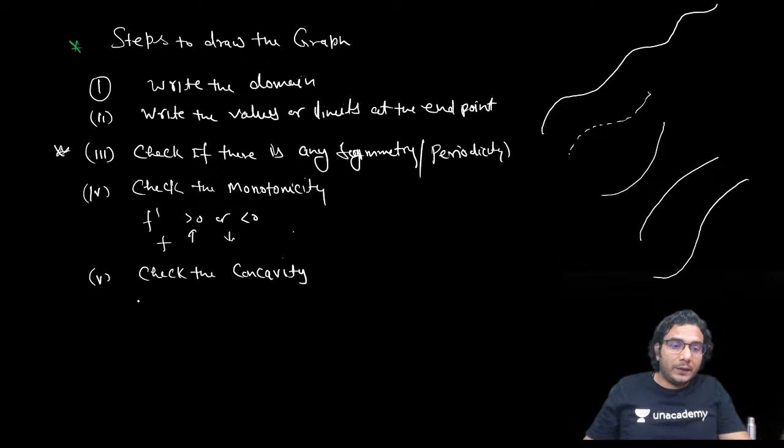Okay, so f double dash, positive or negative, will tell us whether f dash is increasing or decreasing, and that means concave up or concave down. So these are the steps you need to check. So I'll give you one example and then we'll plot it. Let's plot the graph of a very simple function, x plus 1 upon x.